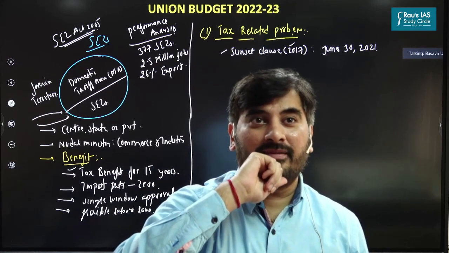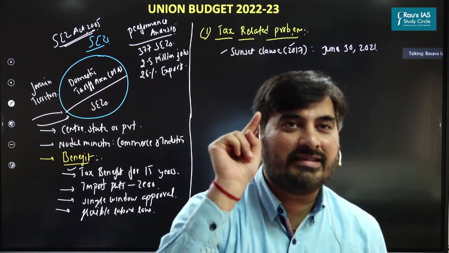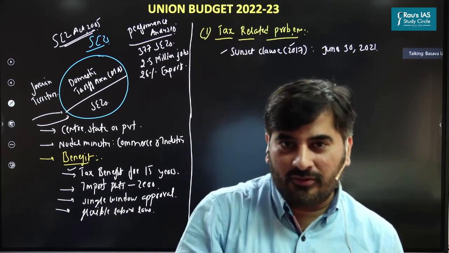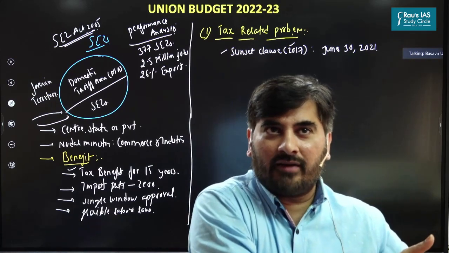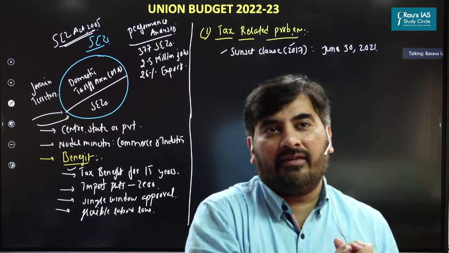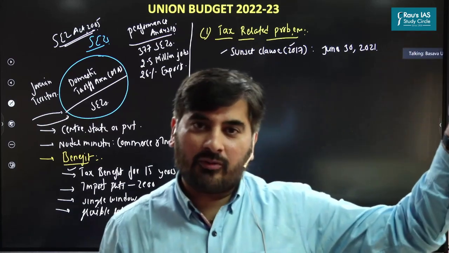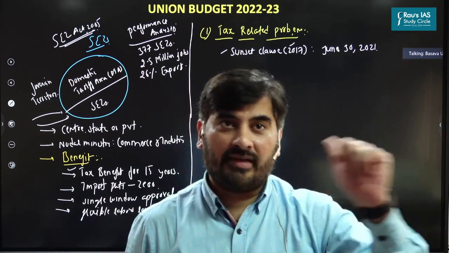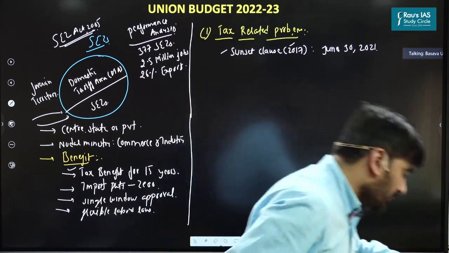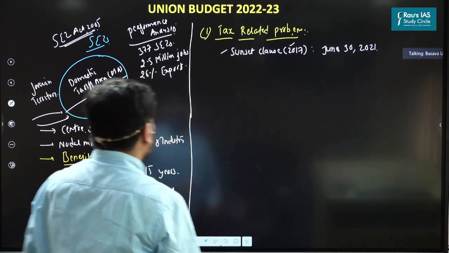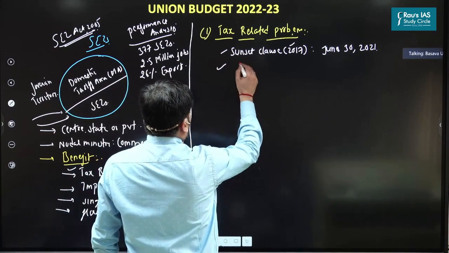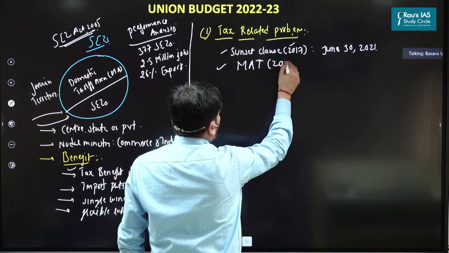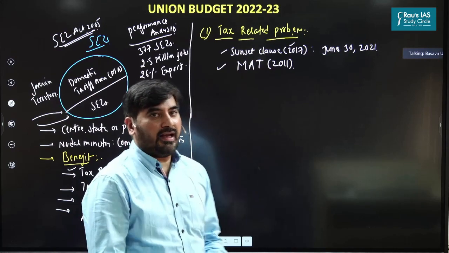Are you getting this point? So this is what? This is sunset clause. So we have limited that only those units which will be set up before June 30, 2021, only they will get the tax benefits. Earlier, this limit was April 1st, 2021. Then we changed it to June 30, 2021. Please remember this. So this is the first thing with respect to sunset clause. Second one is with respect to MAT, minimum alternate tax, which was introduced in the year 2011.